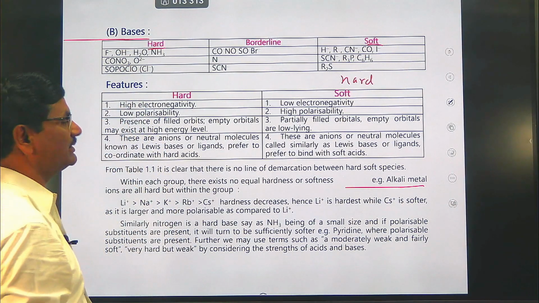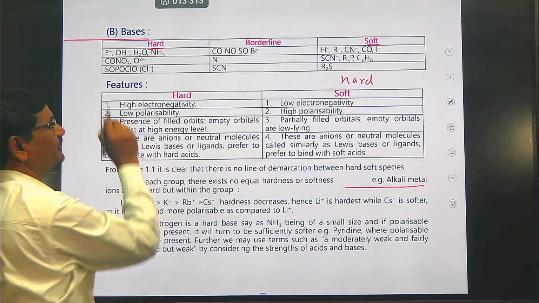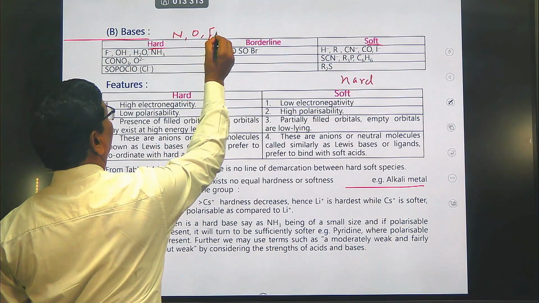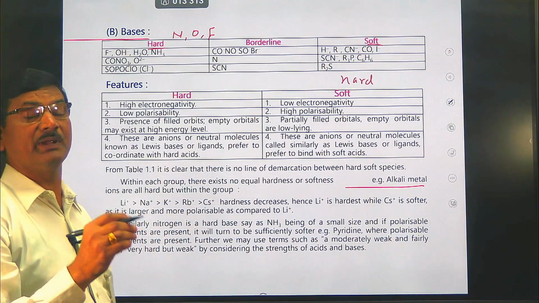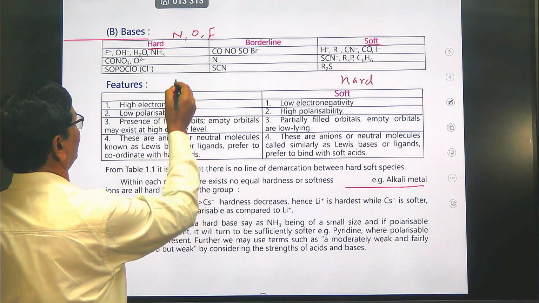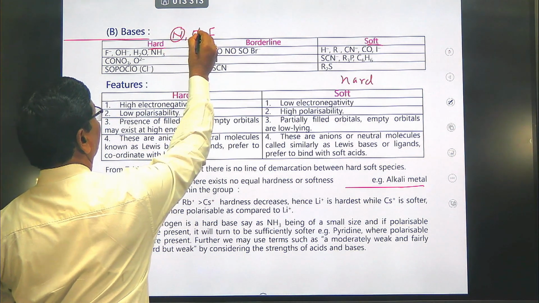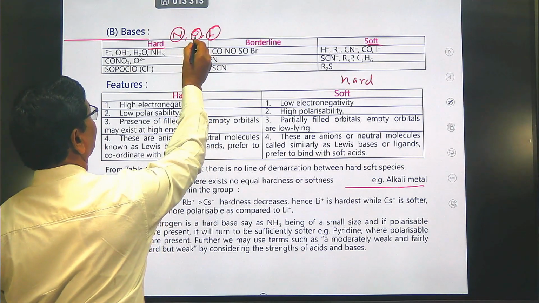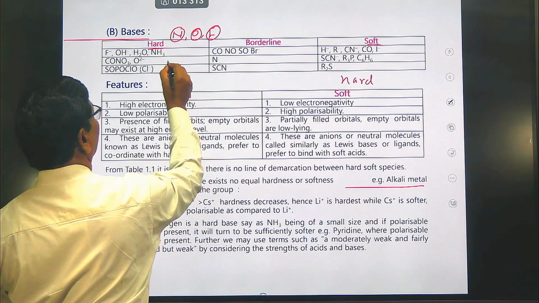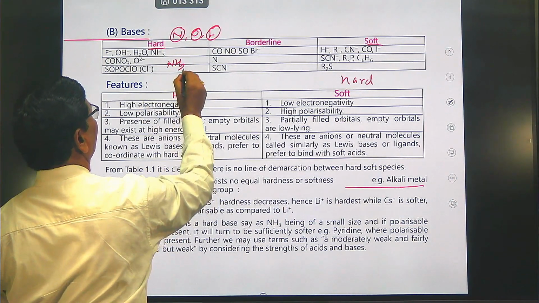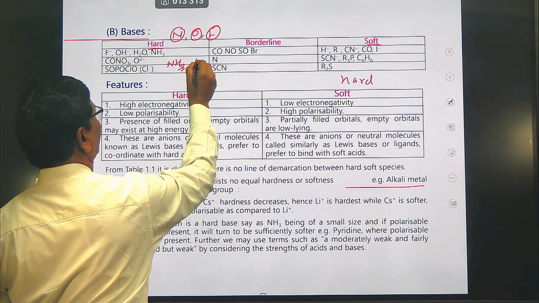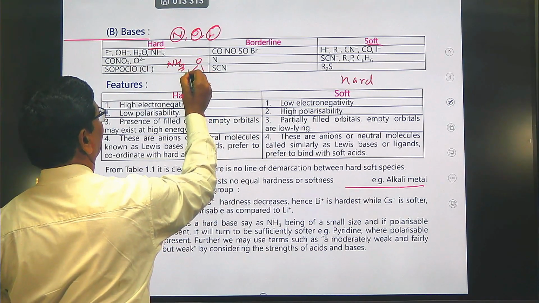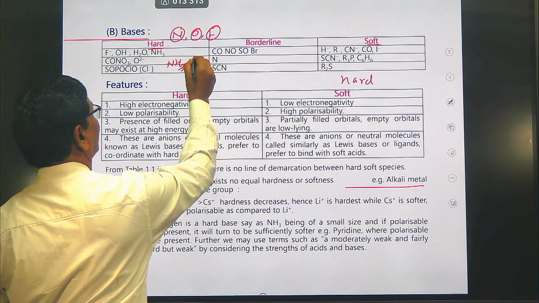Hard bases are the ligands prepared using nitrogen, oxygen and fluorine, the first members of groups 15, 16 and 17. For example, from nitrogen, NH3 is a ligand. From oxygen, water, H2O, has lone pairs of electrons.